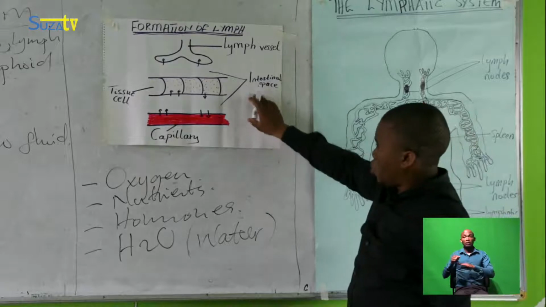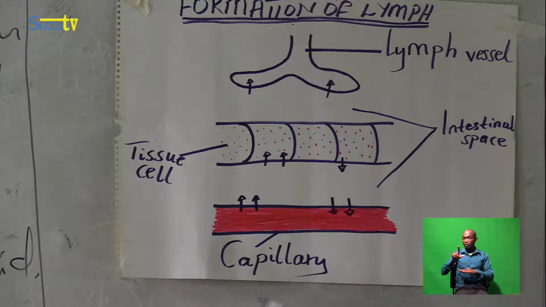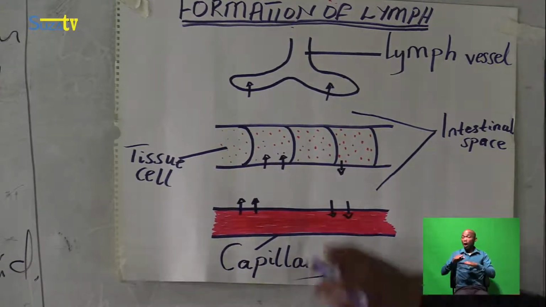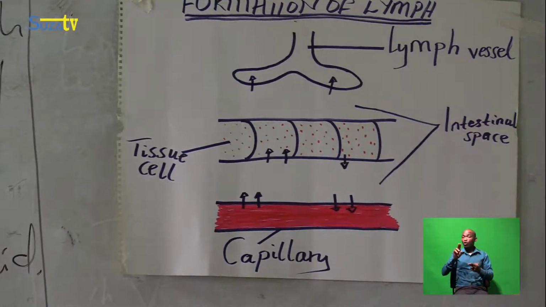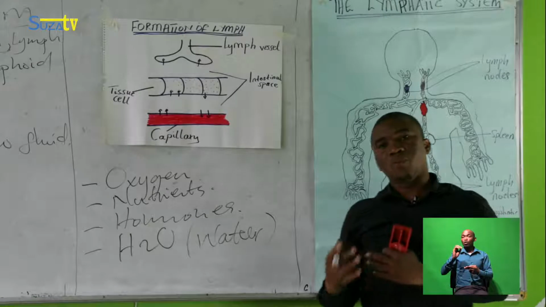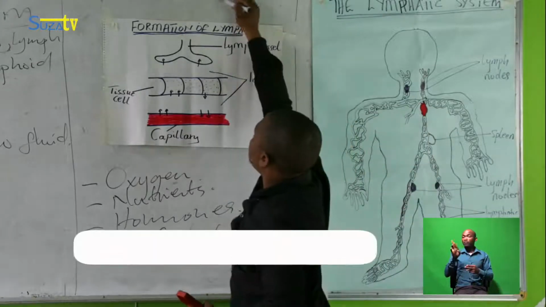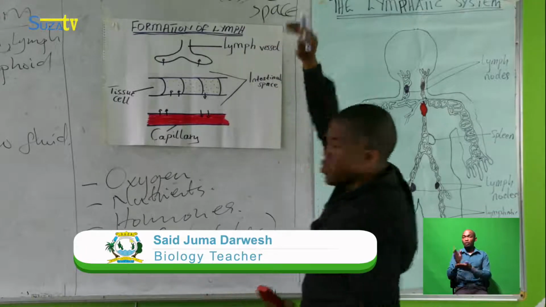Interstitial space. Okay. Examples of materials that will diffuse out of the capillary are oxygen and nutrients, for example glucose, into the interstitial space. Sometimes we may call this region tissue space.